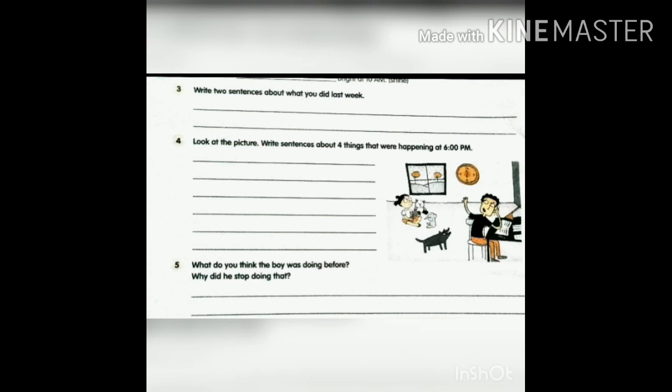Now see the fifth question. What do you think the boy was doing before? Why did he stop doing that? It means 2 actions were interrupted here. So as we discussed, when 2 actions are interrupted, you use both the simple past and past continuous. So read the question carefully. What do you think the boy was doing before? Why did he stop doing that? It means what interrupted that boy from doing that work. So check what the boy is doing by seeing the picture and why the boy stopped it, and complete your volume and send a pic.